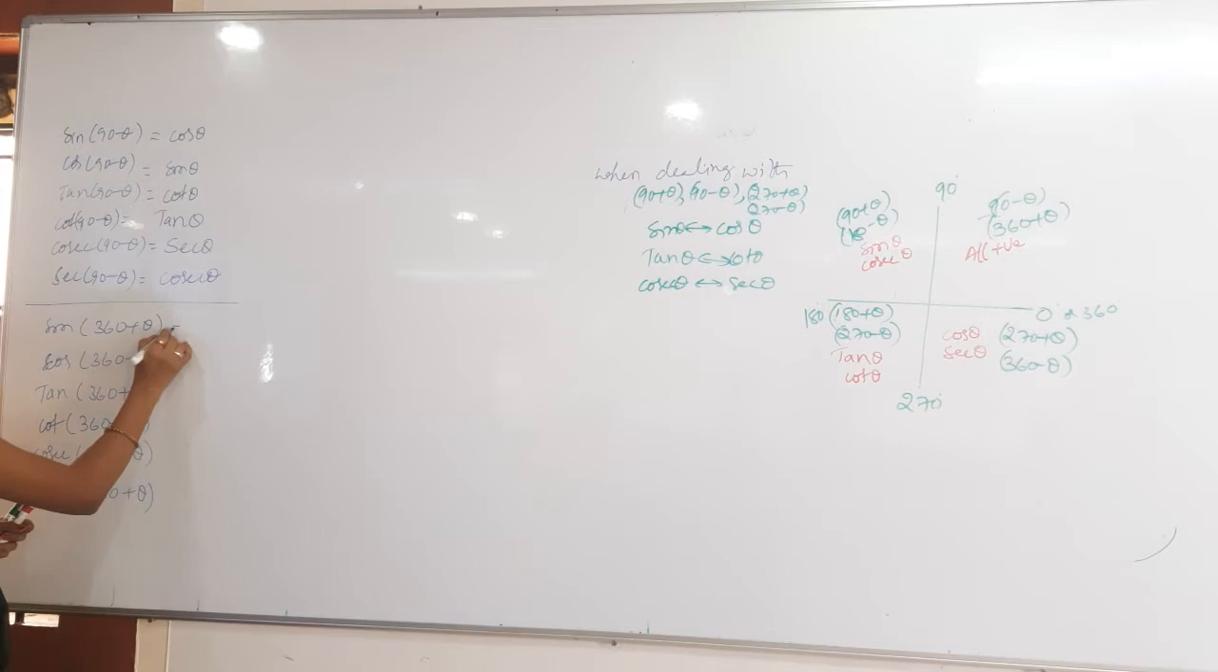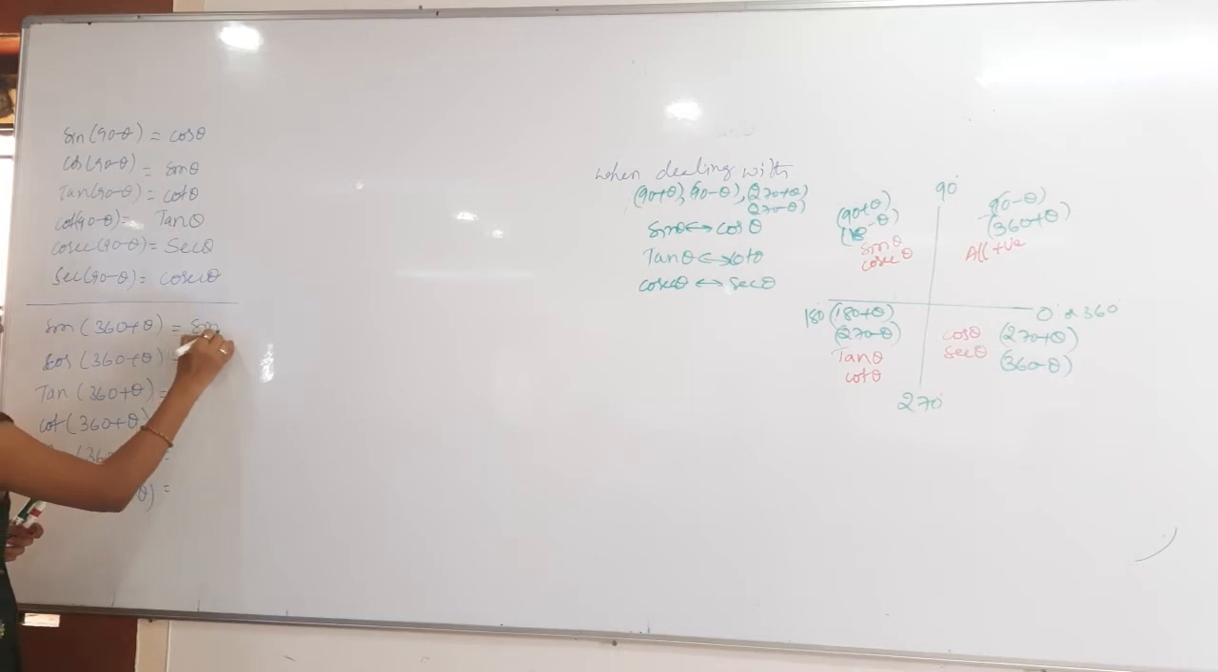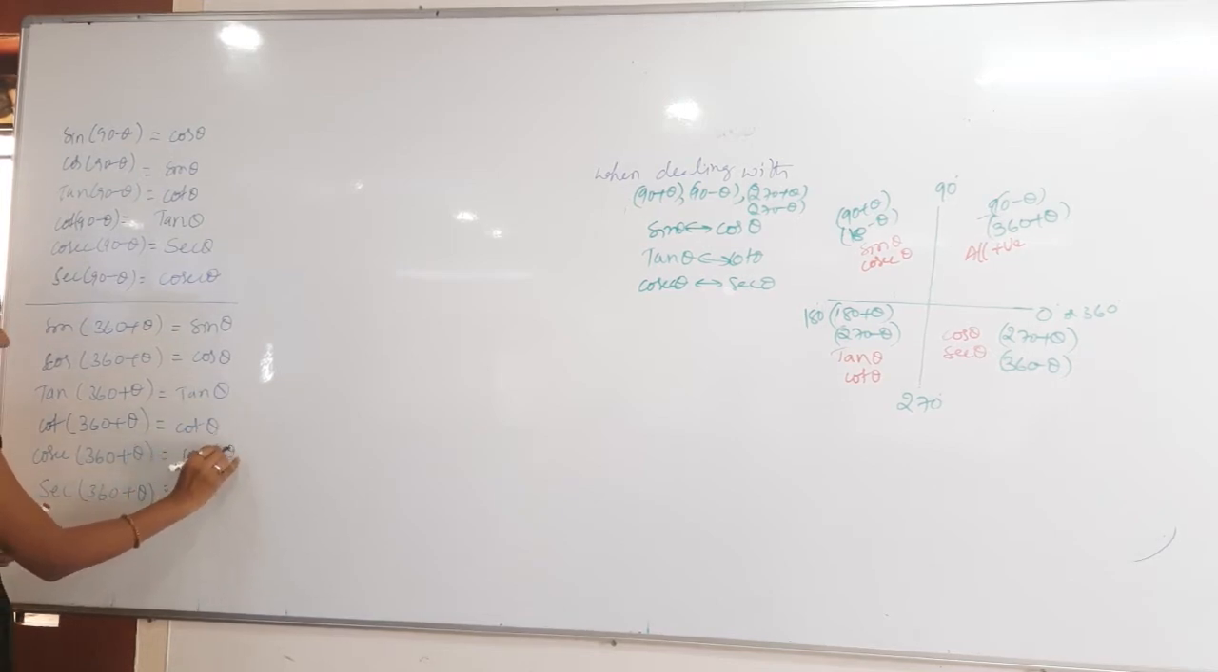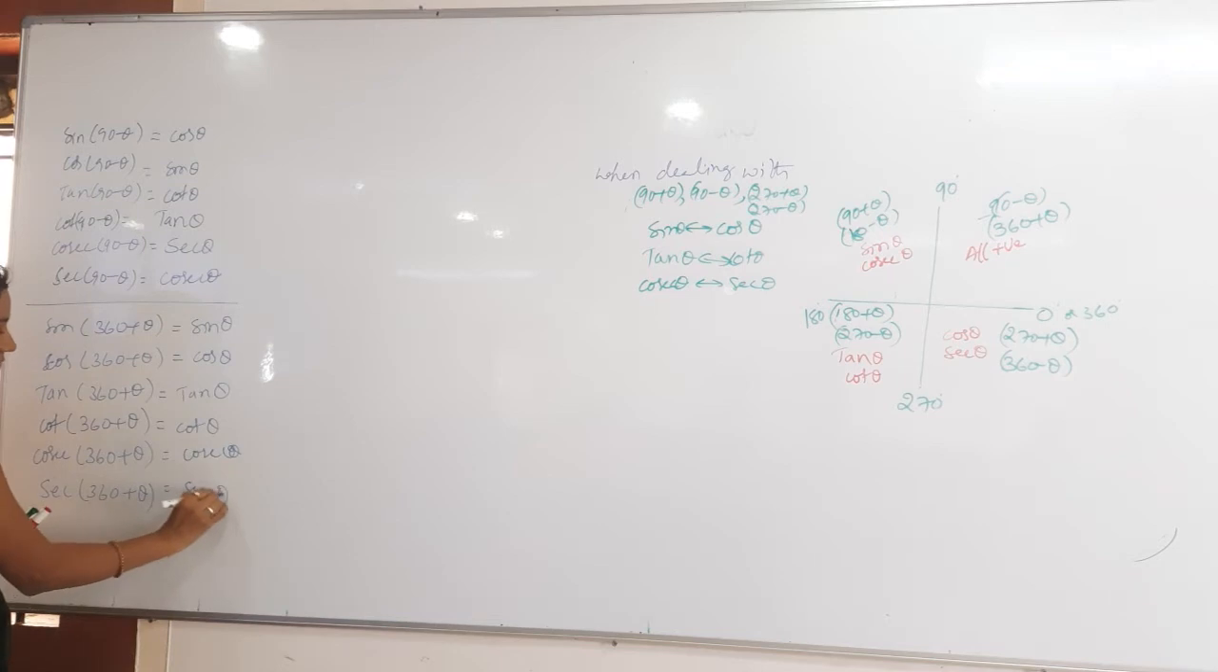360 means function will not change, otherwise same function will be there. Same function, so sin 360 plus theta will be sin theta, this will be cos theta, then tan theta, then cot theta, then cosecant theta, then secant theta. Everything as it is, nothing will change whenever you are dealing with 360 degrees and 0 degrees.